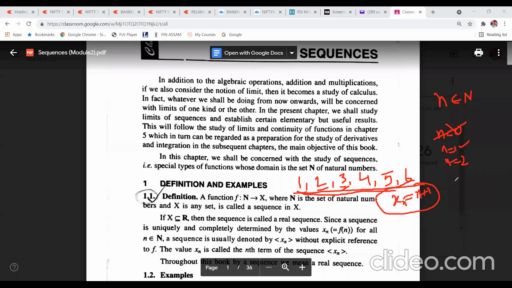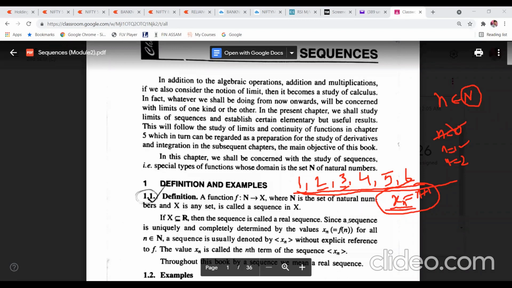This is an infinite series, because for the natural number n, if you go on adding 1 to the preceding number, will you be able to find the ending number? It's not possible. You won't be able to find the last number, because this will be an infinite series. So xn is equal to n plus 1 represents a sequence.